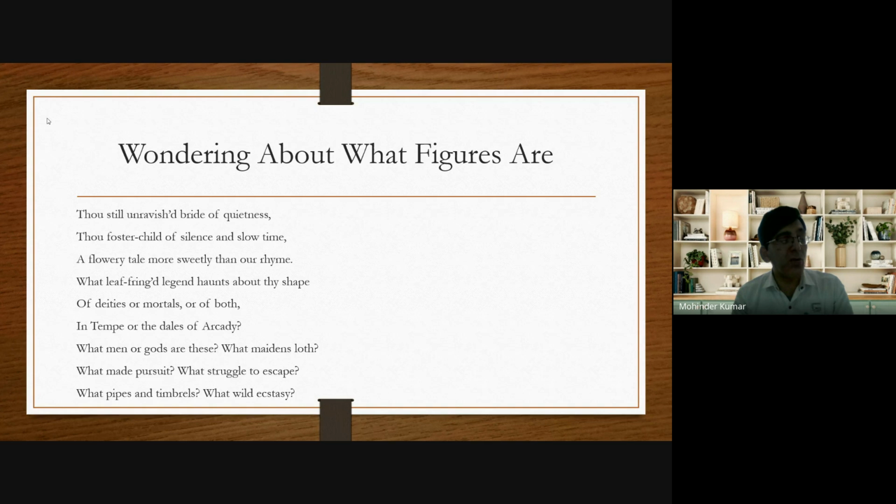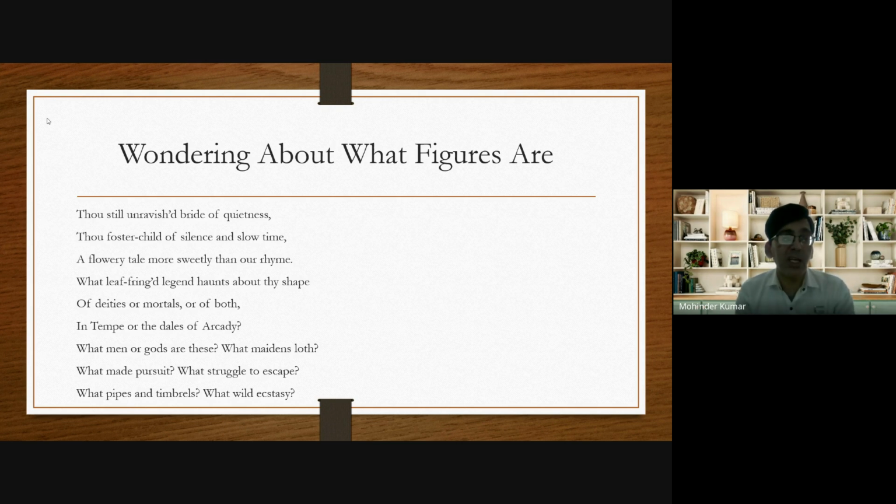Foster child means adopted child. He calls the urn the adopted child of silence and slow time. Now, what is the meaning of these 2 lines? So in the first 2 lines, John Keats compares the urn to a chaste woman. He says that as a chaste woman doesn't lose her chastity, similarly, the urn has also not lost its chastity.